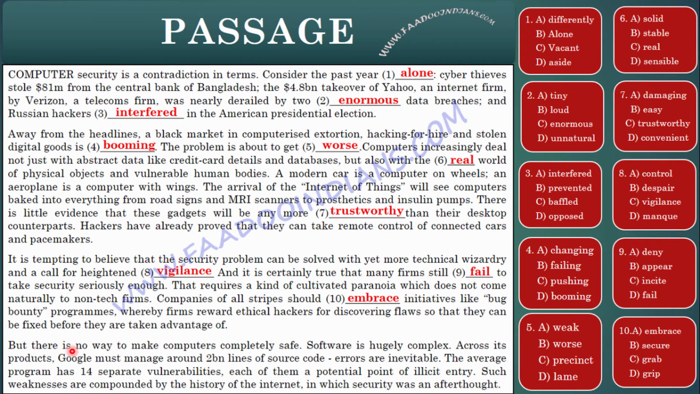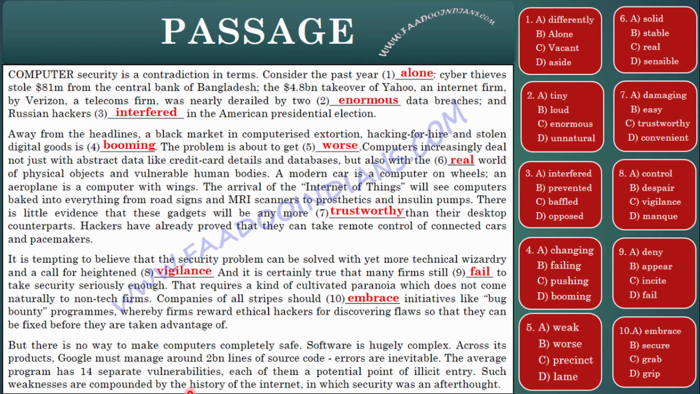Now, but there is no way to make computers completely safe. Software is hugely complex. Across its products, Google must manage around 2 billion lines of source code. Errors are inevitable. Surely they are. What is inevitable? Inevitable means certain to happen or unavoidable. The average program has 14 separate vulnerabilities, that is, weaknesses, each of them a potential point of illicit entry. What is illicit? Unauthorized, unlawful entry.